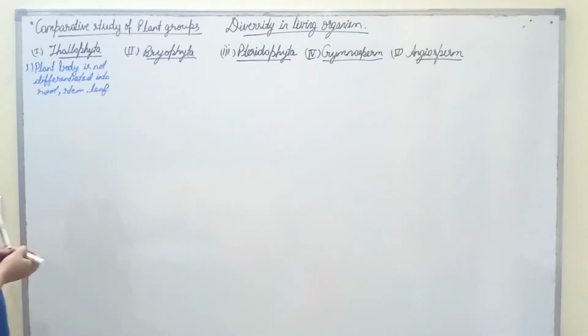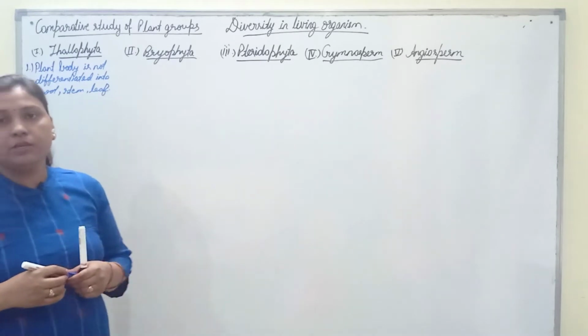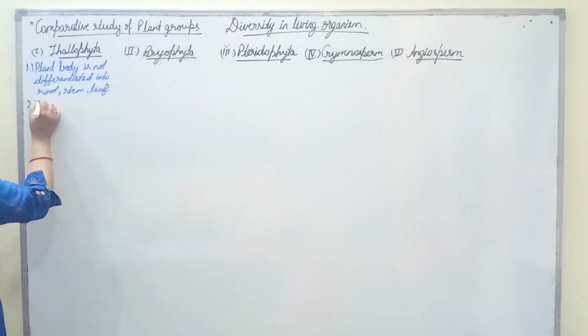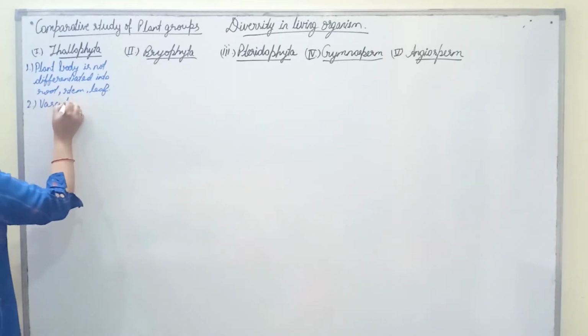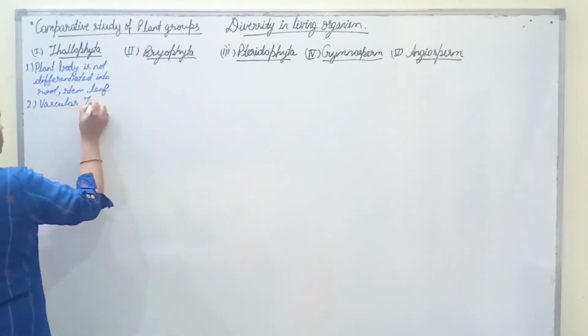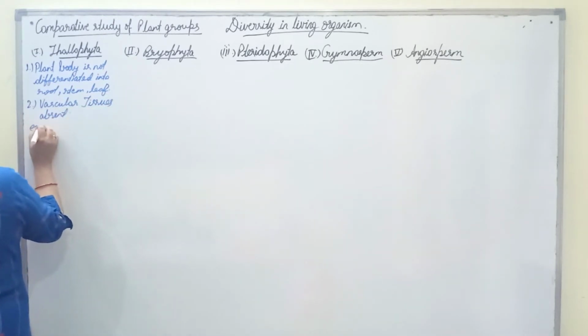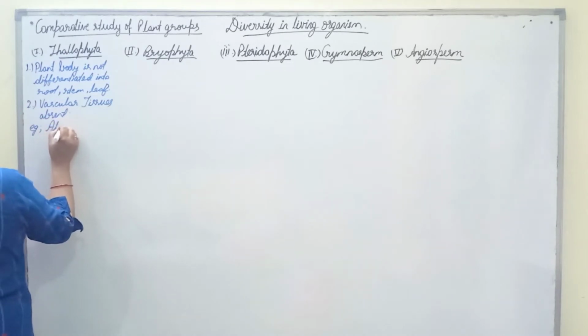Plant body is not differentiated into root, stem and leaf in case of Thallophyta. Vascular tissues are also absent in case of Thallophyta, and their example are algae.